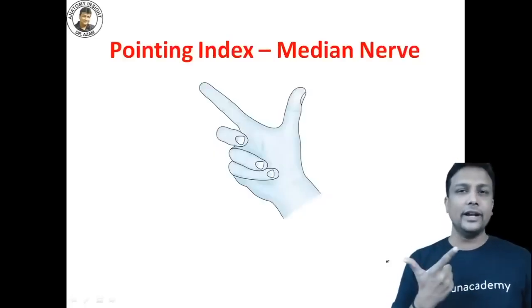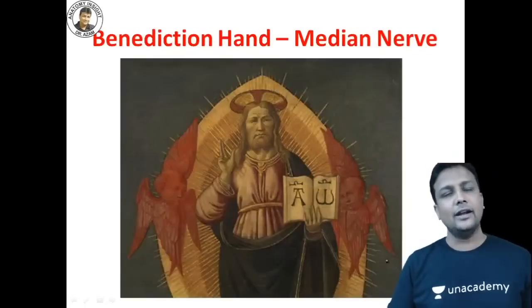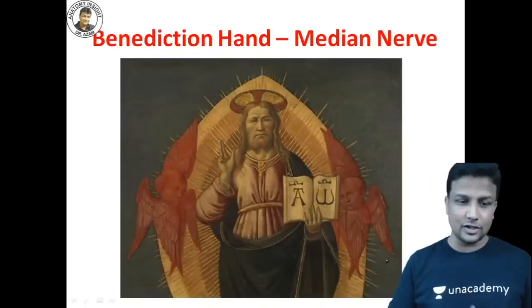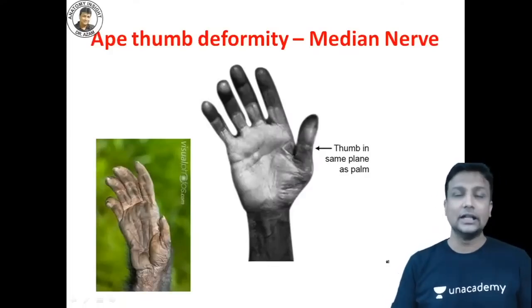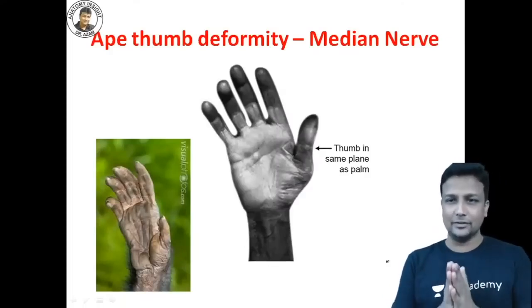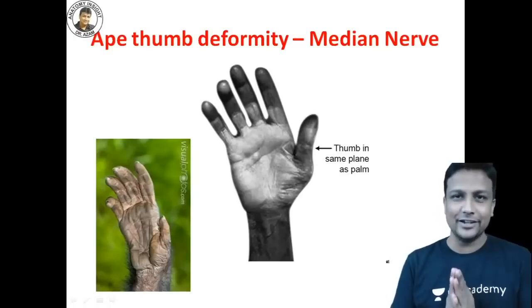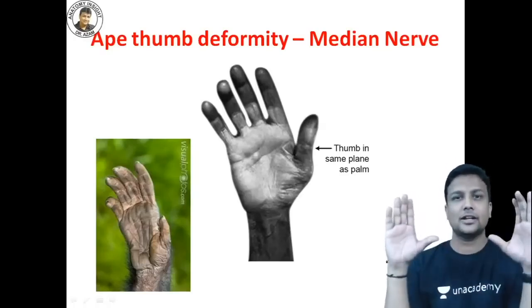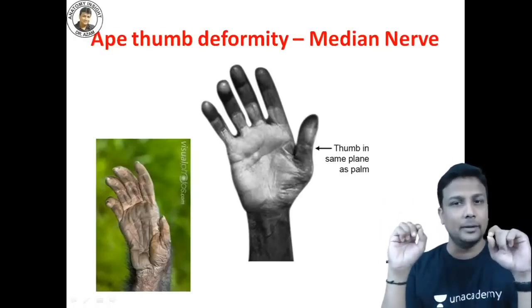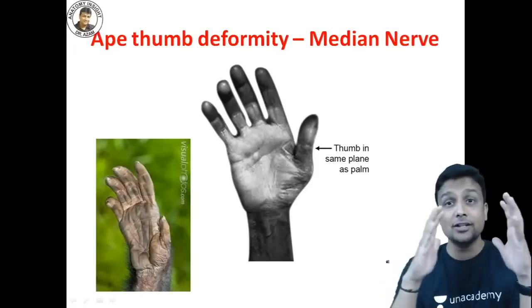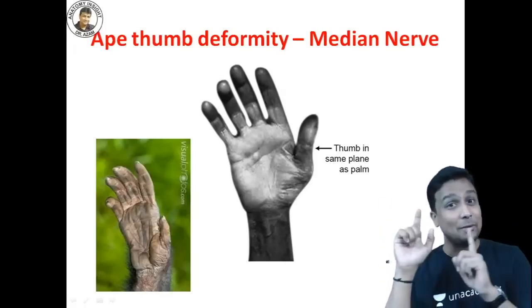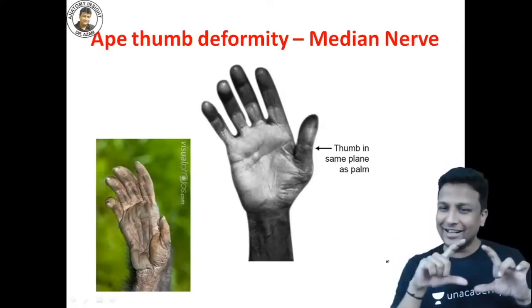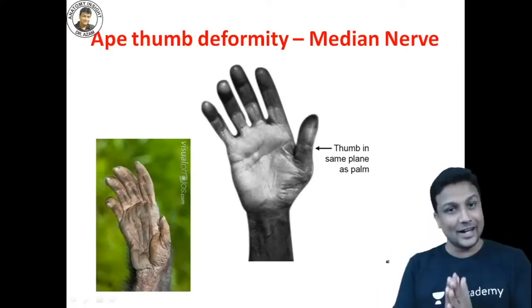And then, my dear friends, pointing index, the nerve involved will be your median nerve, and hand of benediction, again which nerve is involved? Ulnar nerve, sorry, median nerve there. And then ape thumb deformity, which nerve is involved there, sir? Median nerve is involved there. Understanding, my dear friends? To understand all these conditions without mugging up, what is the requirement here? Muscles of hand. पहले आपको muscles of hand पता होना चाहिए, then you can learn all these conditions, guys.